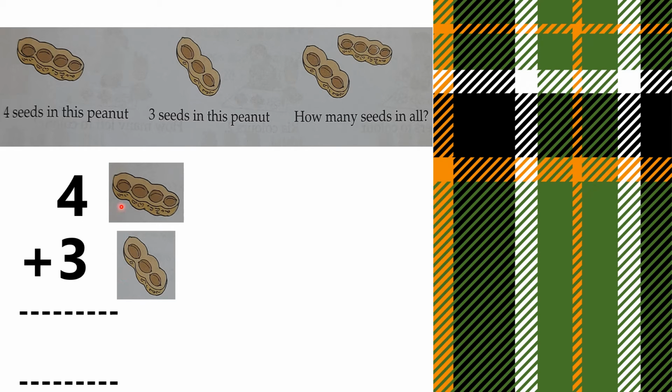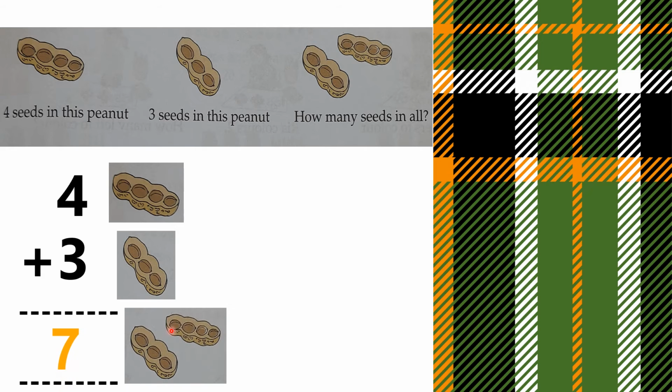That means of this also and this also all together. 1, 2, 3, 4, 5, 6, 7. 4 plus 3 is equal to 7. How many seeds in all? 7 seeds in all.